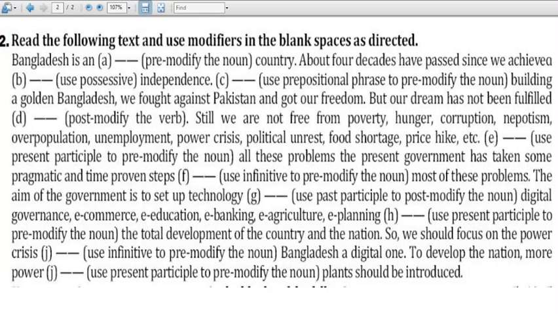So we'll take a preposition, then additional words: a prepositional phrase. So what comes? Building a golden Bangladesh. In case of building a golden Bangladesh, it goes also in terms of building a golden Bangladesh. Whatever you use, there should be a preposition, then additional words.